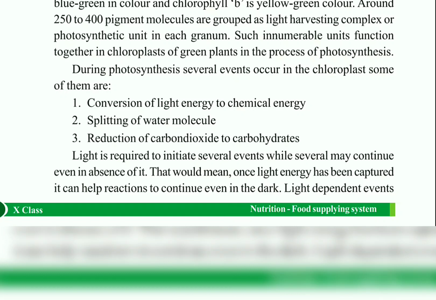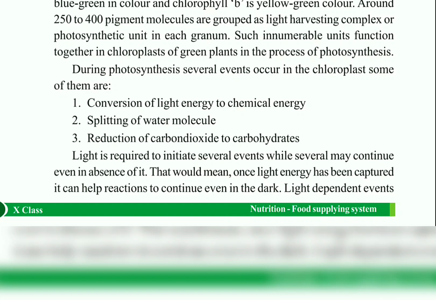So the splitting of the water molecule is the second event which happens inside the chloroplast. And the third event which takes place inside the chloroplast is reduction of carbon dioxide to carbohydrates. Reduction means removal of oxygen and addition of hydrogen. As you can see, carbon dioxide has carbon and oxygen. So to form carbohydrates, addition of hydrogen is required. So the carbon dioxide is reduced. That means the oxygen is removed and the hydrogen is added to the carbon, and it helps in the formation of carbohydrates. So this is the third event which takes place in the chloroplast.